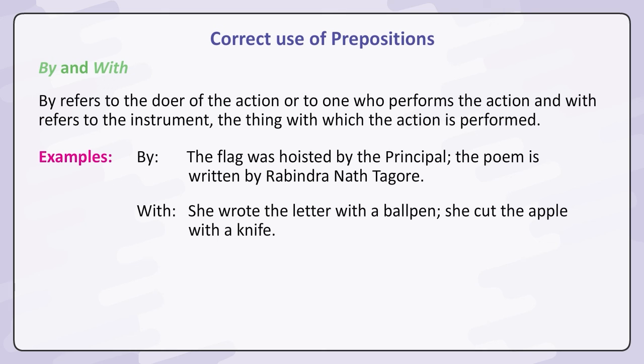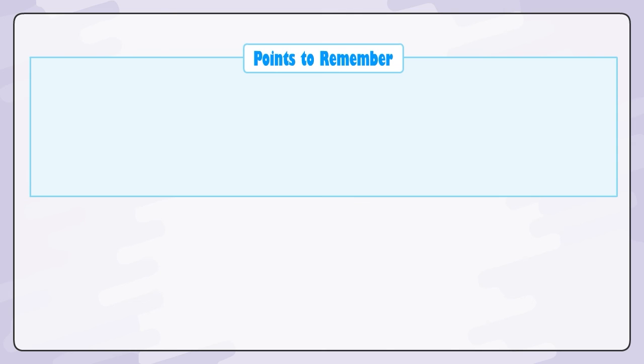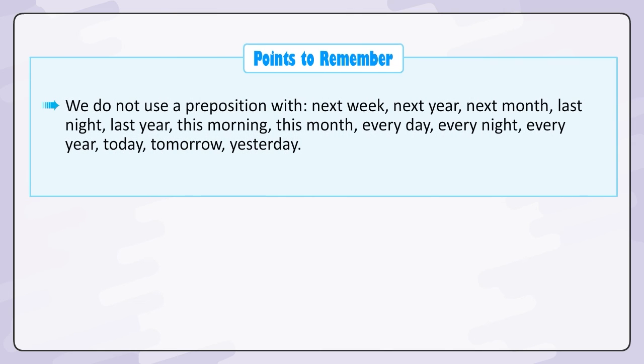She cut the apple with a knife. Point to remember. We do not use a preposition with next week, next year, next month, last night, last year, this morning, this month, every day, every night, every year, today, tomorrow, yesterday.